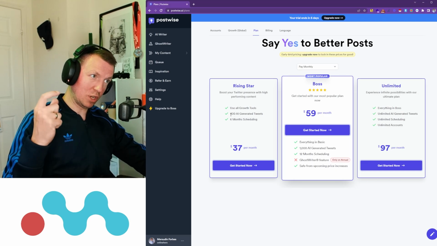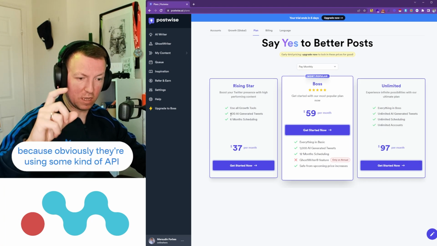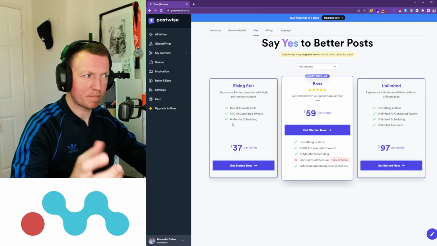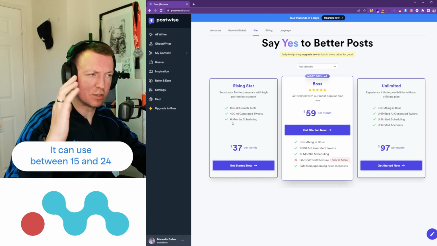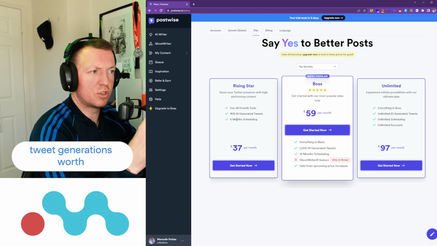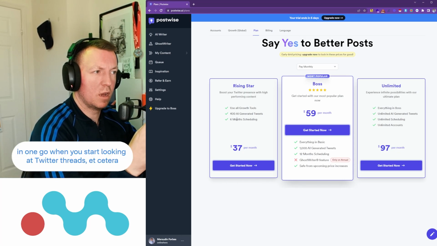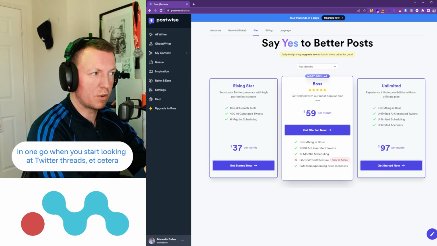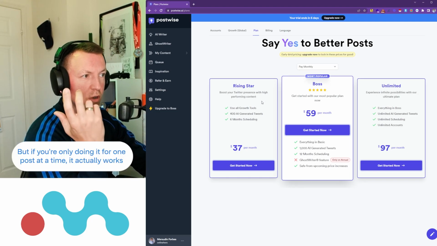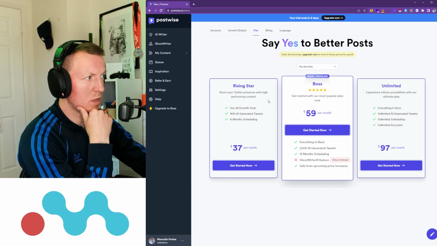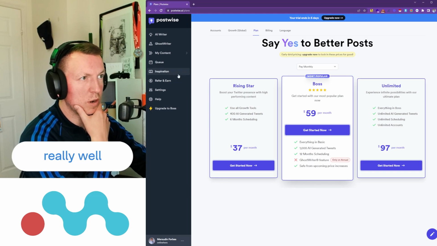The AI generated tweets, because obviously they're using some kind of API, it can use between 15 and 24 tweet generations worth in one go when you start looking at Twitter threads, etc. But if you're only doing it for one post at a time, it actually works really well.